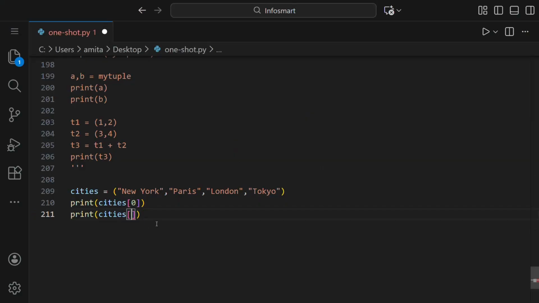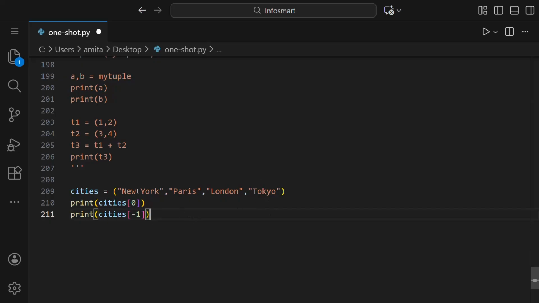What is negative indexing? It means that from the front we use 0, then 1, then 2, then 3. So from the back, we can say this is -1, this is -2, -3, -4. For the last one, we'll write -1 because the last element's index is -1.